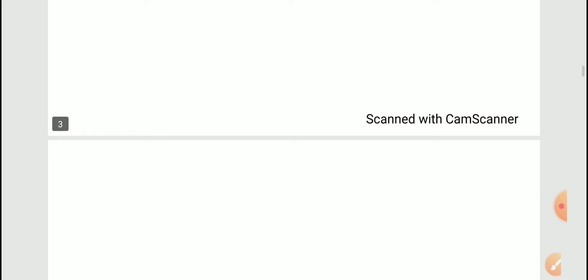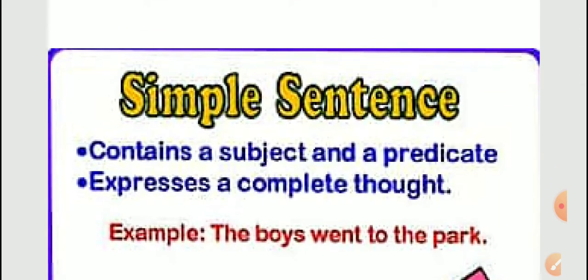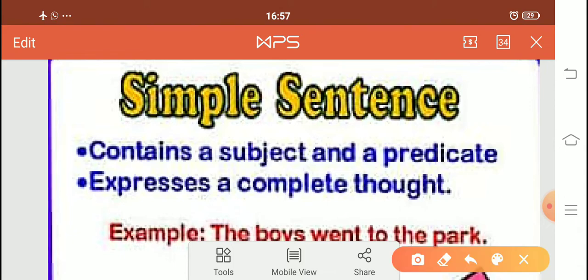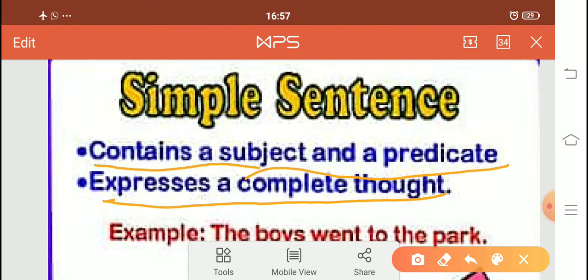First of all, I will tell you what simple sentences are. A simple sentence contains a subject and a predicate. A simple sentence is that kind of sentence where one subject is there and one predicate is used, and it expresses a complete thought. Means to say the sentence is complete on its own. It does not need any other sentence to make complete sense. Okay, so let's see one example.